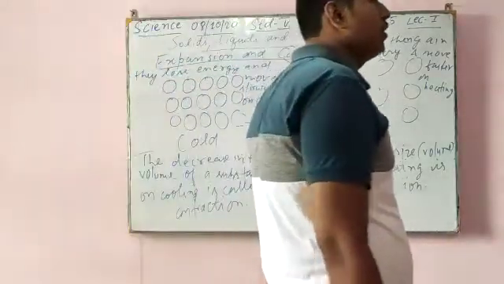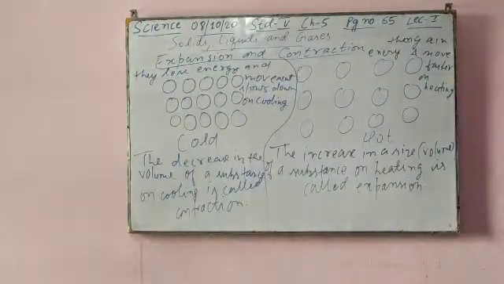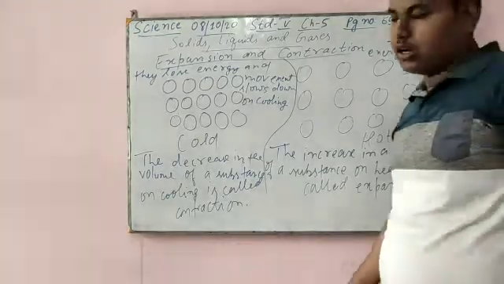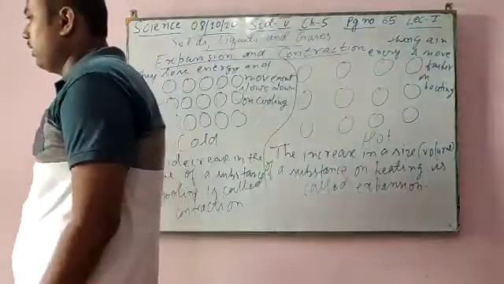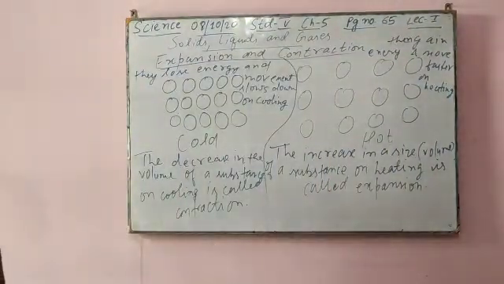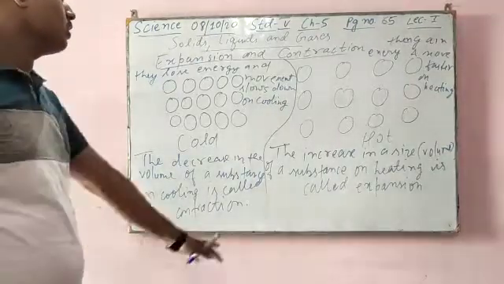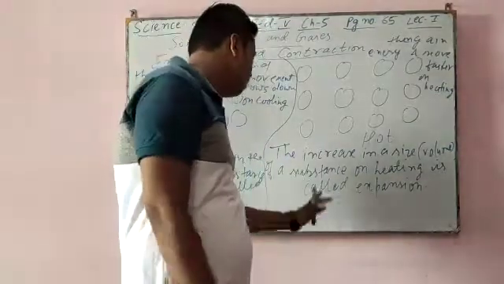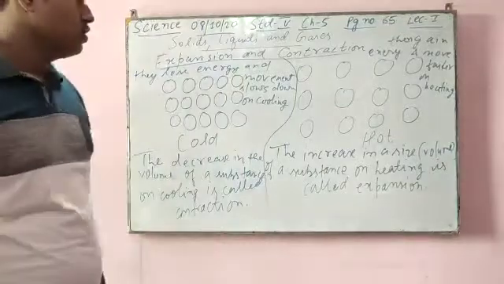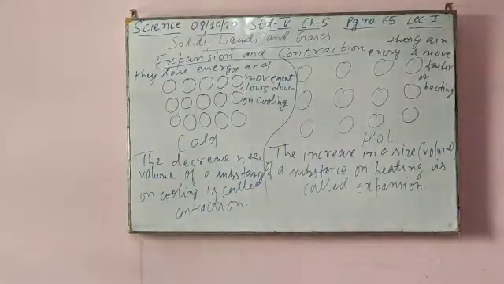But in contraction, when we cool a substance, the particles lose energy and their movement slows down, causing a decrease in size. So the increase in volume of a substance on heating is called expansion. The decrease in the volume of a substance on cooling is called contraction.